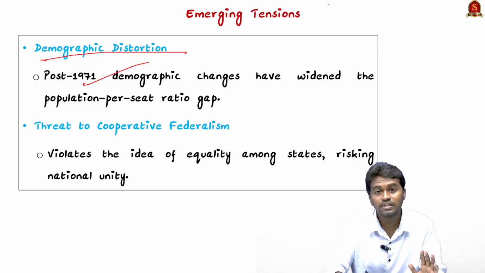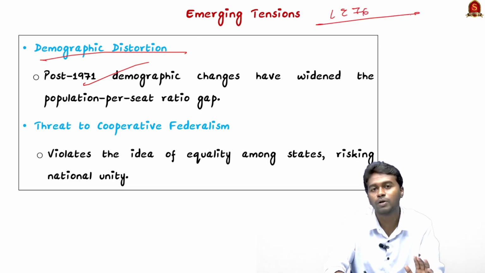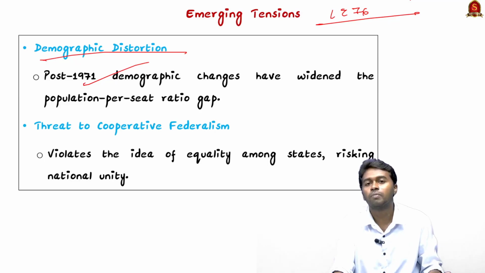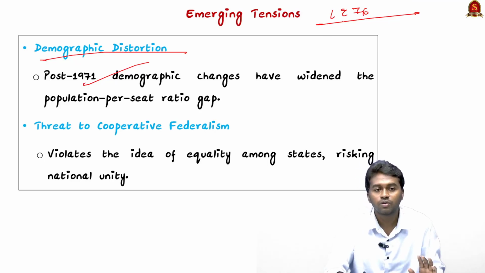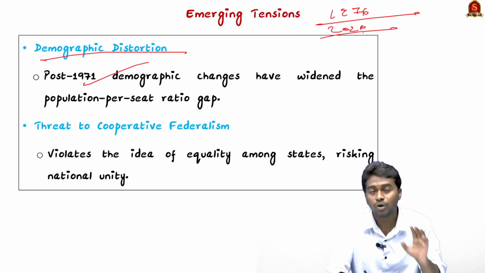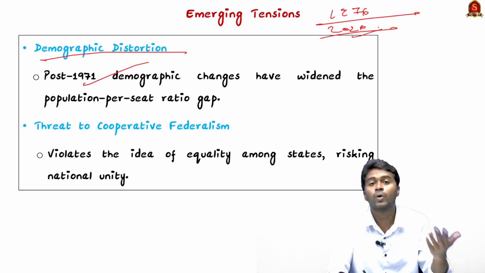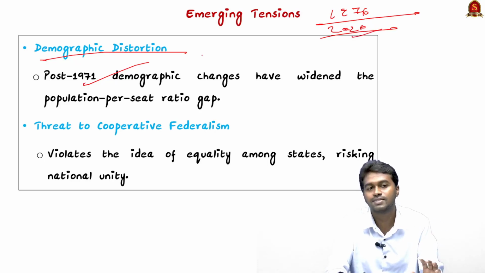And after the 1976 national population policy, we can see the demographic gap got widened because of the high population in the northern states and the low population in the southern states. Therefore, the current delimitation exercise, which is going to happen based only on the population, may further widen the gap in the representation of the people as well. This is another concern.